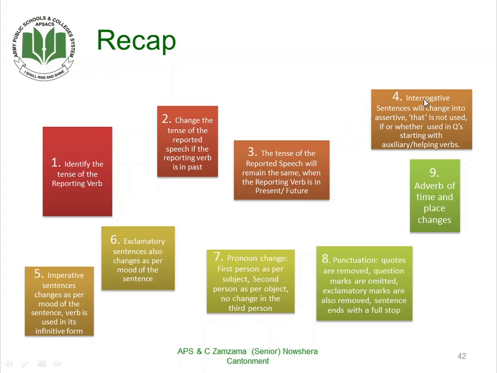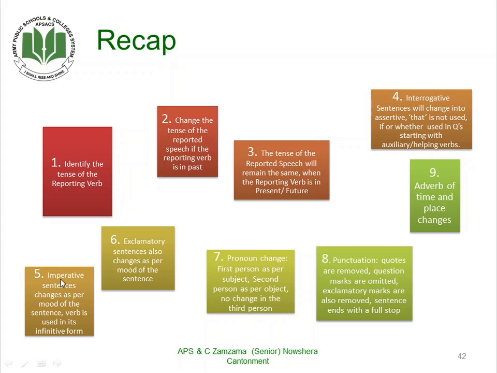Now, point number 4 was interrogative sentences. They will change into assertive. That will not be used. If or whether will be used in questions starting with auxiliary or helping verbs, and what, where, when questions, WH questions, will remain the same. We will not use any that in it.